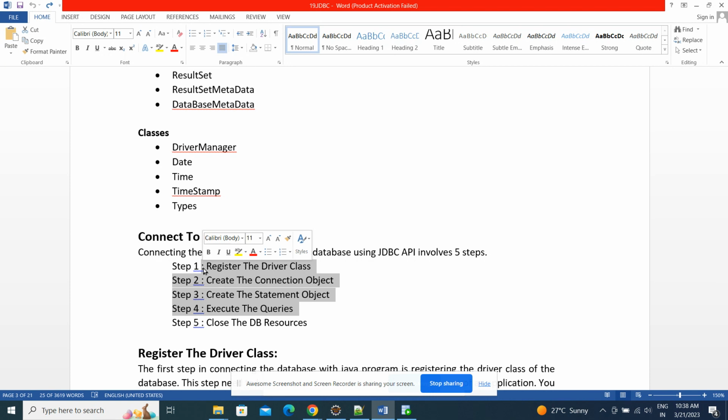After five people are connected, if a sixth person tries to connect, it will not allow that. The pool allows only five connections. Whoever has completed their work has to close the DB resources or connection. It is the responsibility of the developer. At the end, we'll see that also.